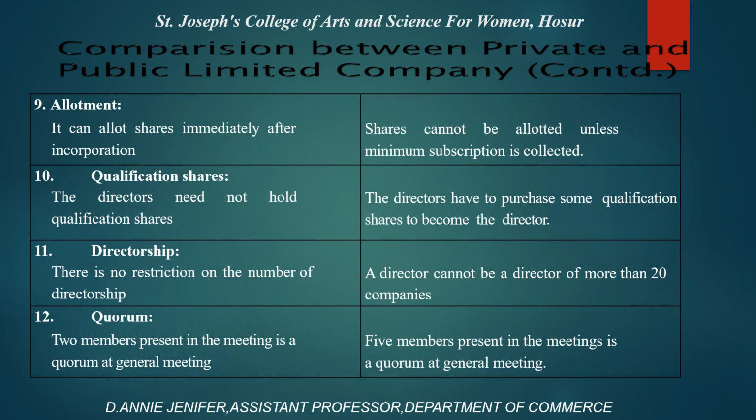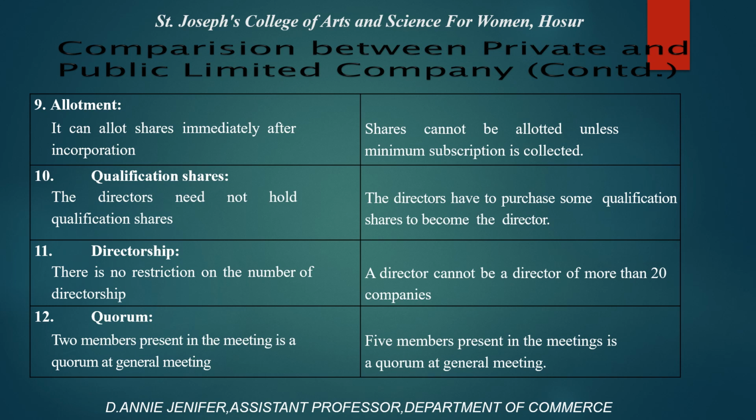Then allotment. A private company can allot shares immediately after incorporation. But in a public company, shares cannot be allotted unless the minimum subscription is collected. Then qualification of shares. In a private company, the directors need not hold qualification shares. But in a public company, the directors have to purchase some qualification shares to become directors.